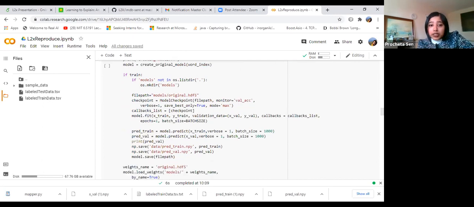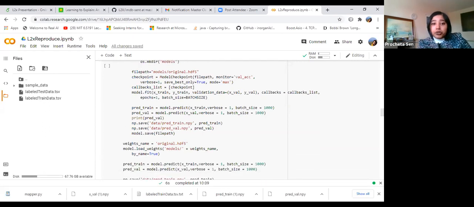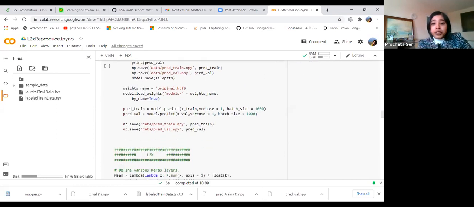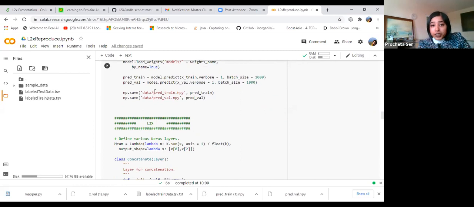You can see that this model.fit is called, and this is the file path which will save the model. You will run the model with the epochs, and then it will save your original model. Then what you will need for explanation eventually will be this pred_train.npy. What are these things? These are the predicted outputs by the original model, because these are the outputs that you are eventually going to explain.